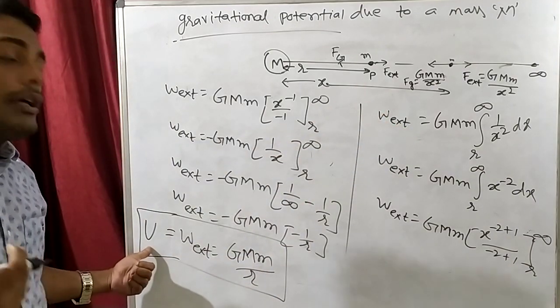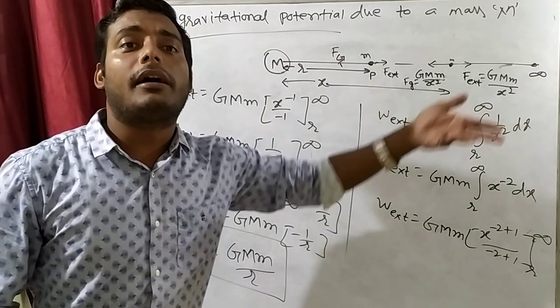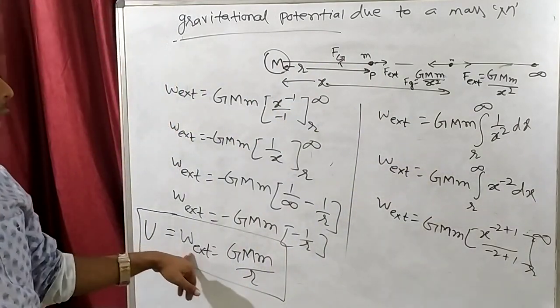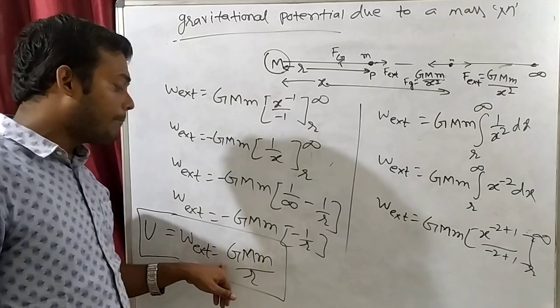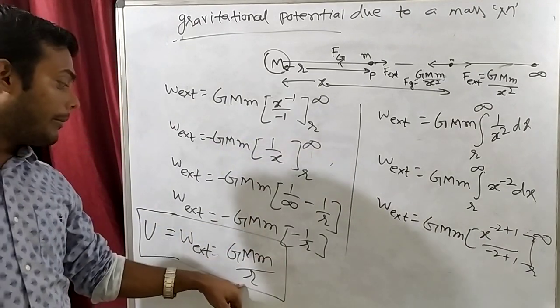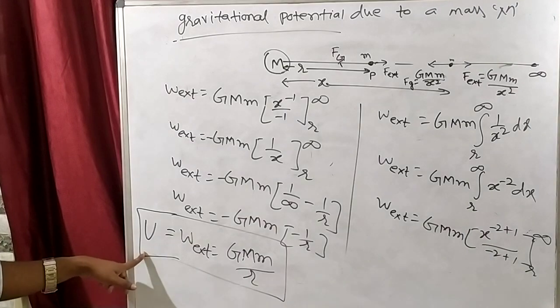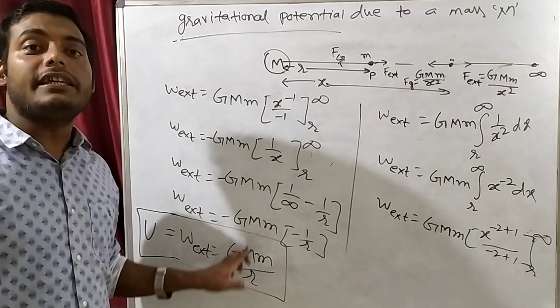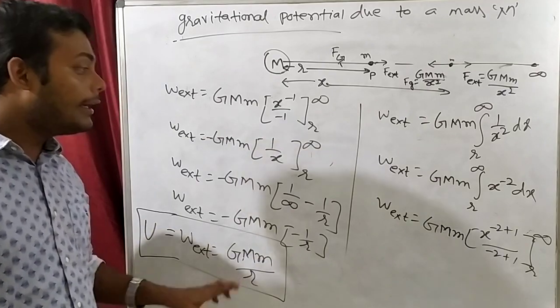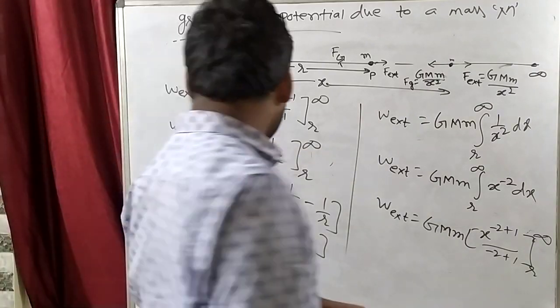That means whatever work I do will convert in the form of potential energy. So work done is equal to capital G, capital M, small m divided by R. So GMm by R is also equal to potential energy. So the potential energy equation will be G capital M small m by R.